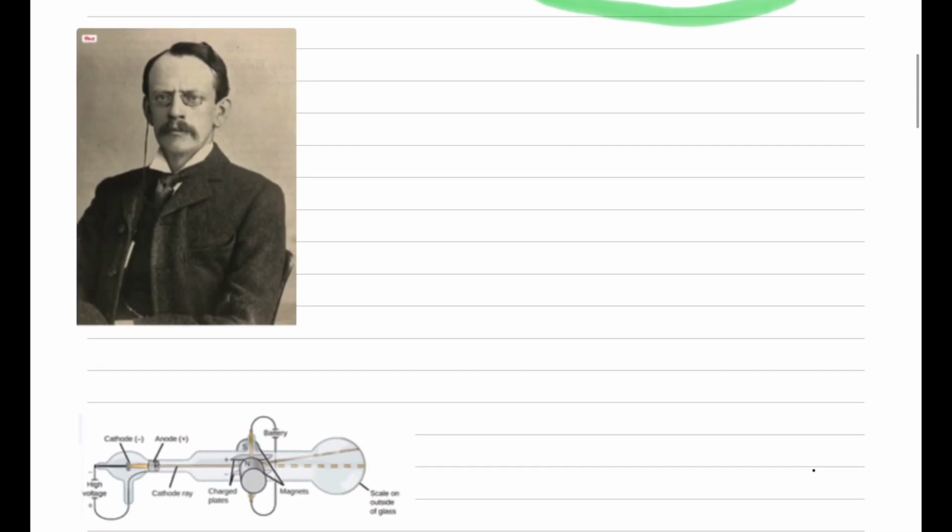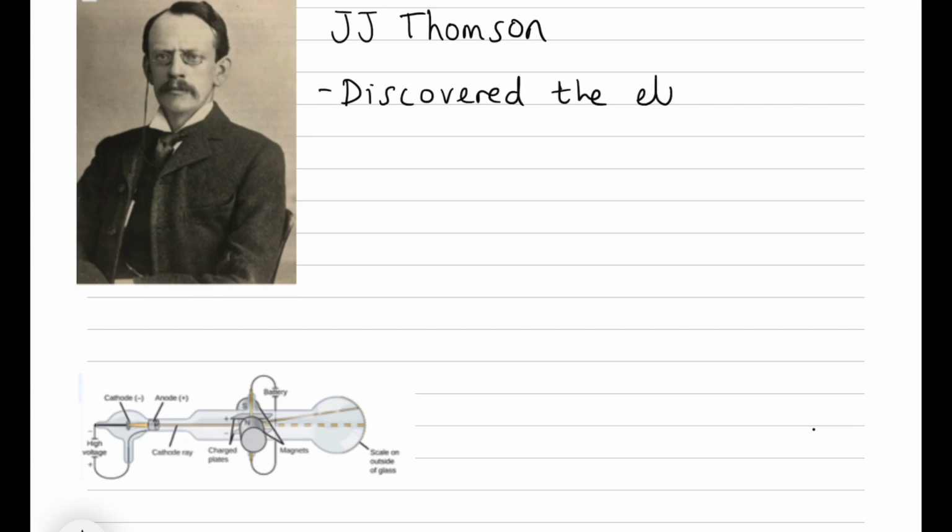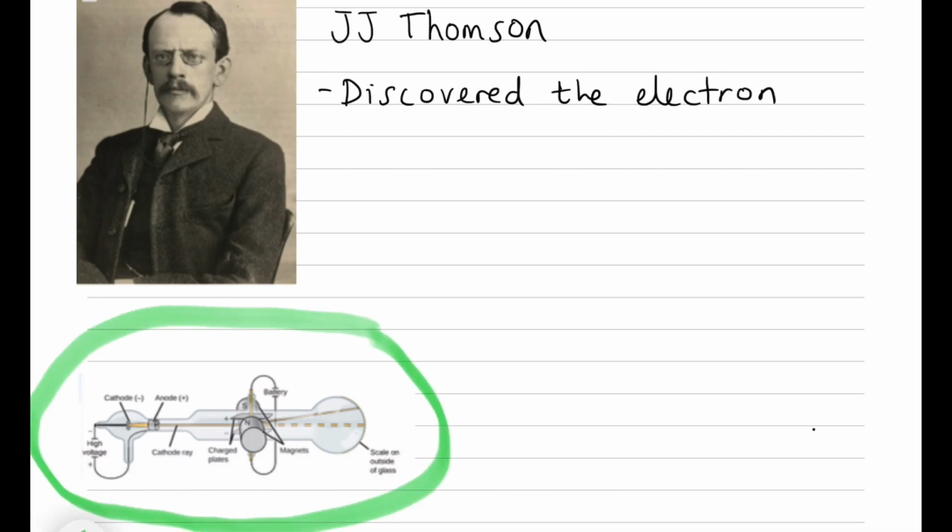Moving on from Dalton, we have J.J. Thomson. So J.J. Thomson actually conducted an experiment using cathode tubes, and what he found was the presence of a subatomic particle known as the electron. So this led to the formation of a brand new model of the atom. This model was known as the plum pudding model.